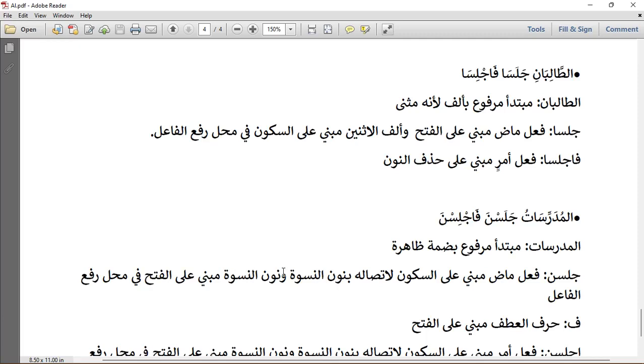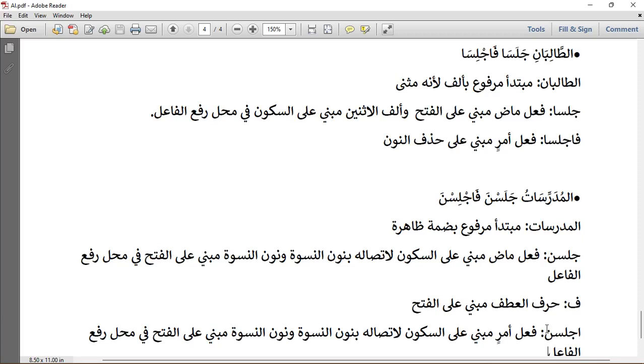Then we now do the analysis of the nun niswa itself. That is what? Mabniyun ala al-fathi. Why? Because the nun niswa itself is taking fatha. We say mabniyu ala al-fathi fi mahalli raf'il fa'il, because the noun is in the position of the doer, of the performer of the action. Then we have what? Fajlisna. The fa, like I said earlier, is harf and it is mabniyu ala al-fathi.